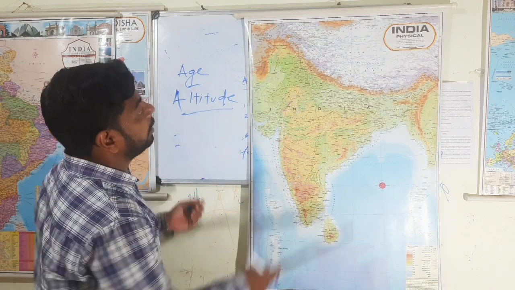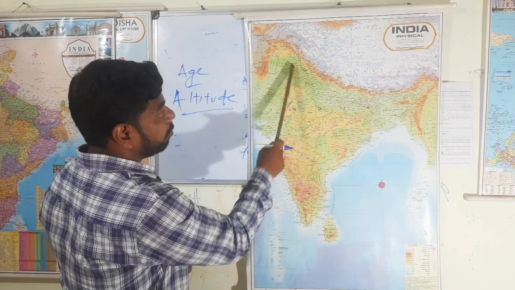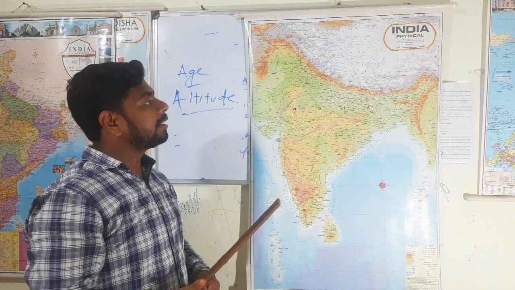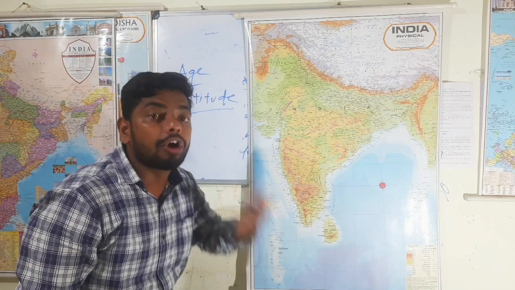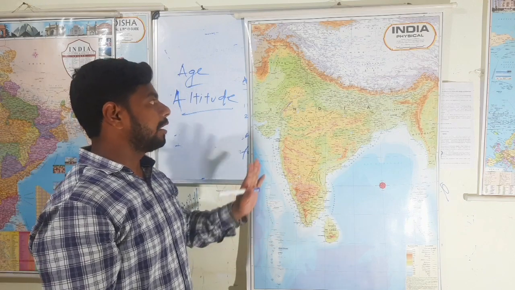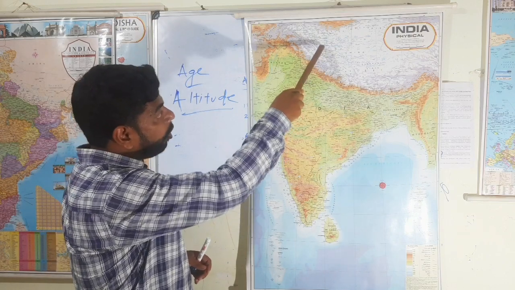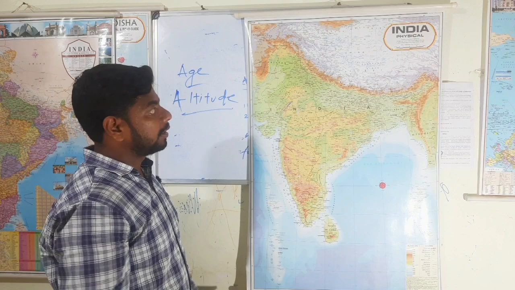In the same way, Himadri is older than the Himachal. Himachal is older than the Shiwalik. So within the Himalayan ranges, the Shiwalik is the youngest. In the same way, the height of all these declines.